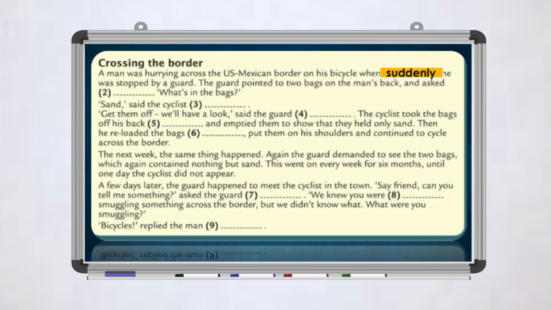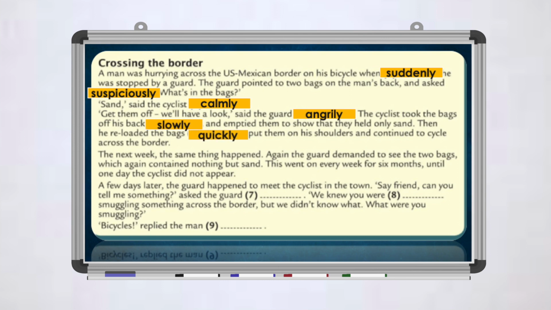The guard pointed to 2 bags on the man's back and asked, look for the word, suspiciously, what's in the bags? Sand, said the cyclist. Look for the appropriate word, calmly. Get them off. We'll have a look, said the guard angrily. The cyclist took the bags off his back slowly and emptied them to show that they held only sand. Then he reloaded the bags. Fill in the gaps. Find the word.